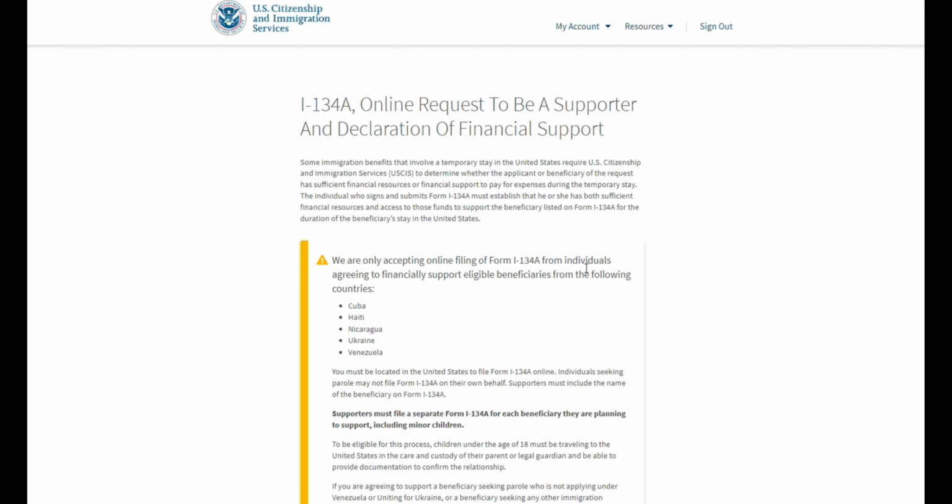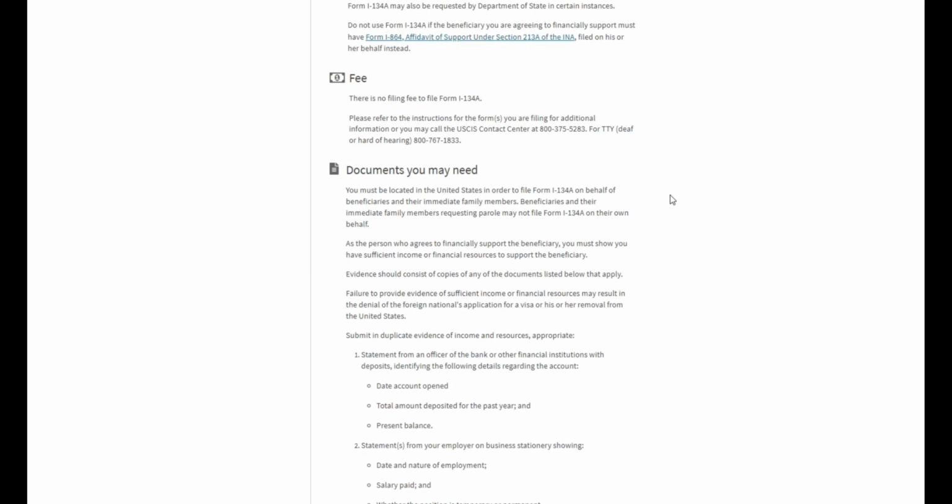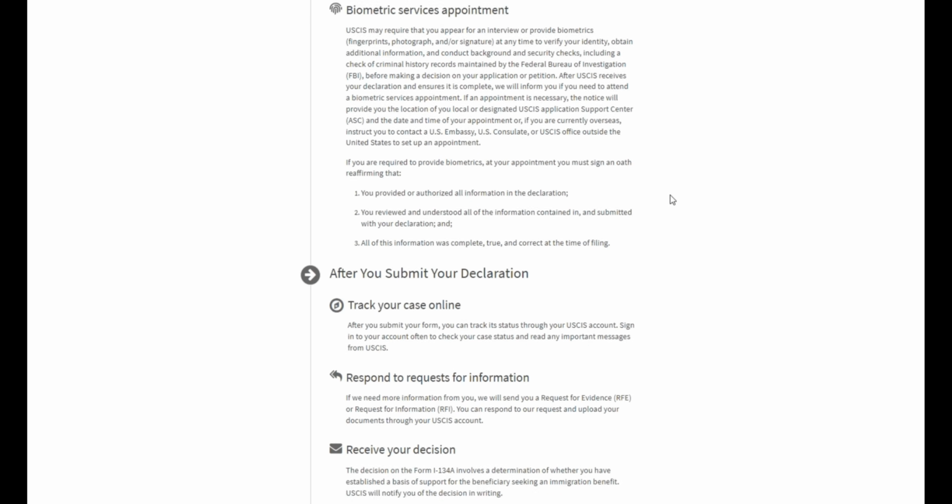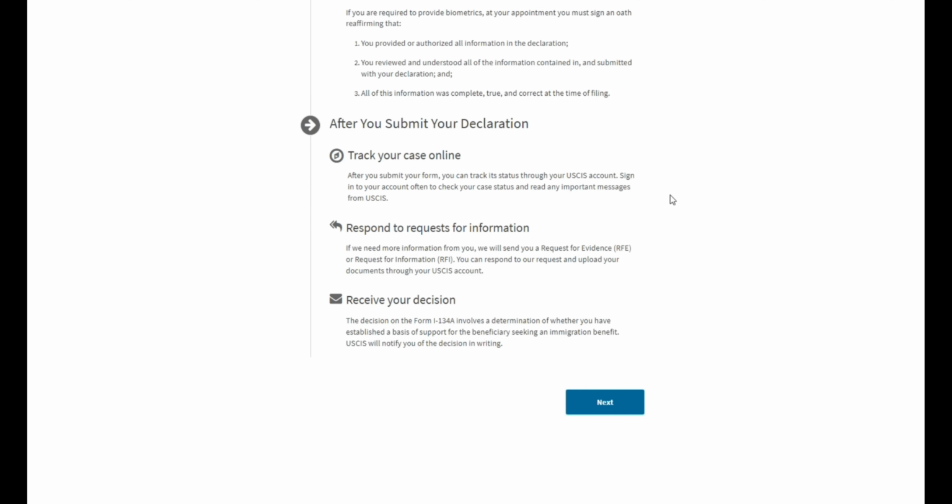And then it tells you what are some of the things to expect after you submit your declaration. This form does not have to be completed in one sitting. USCIS will hold your form on your online account for 30 days. If you keep logging in and making additional changes to the form, then the timer will reset, so you will have sufficient time to complete this form. It automatically saves as you fill it out, so you can come back to it at any time.